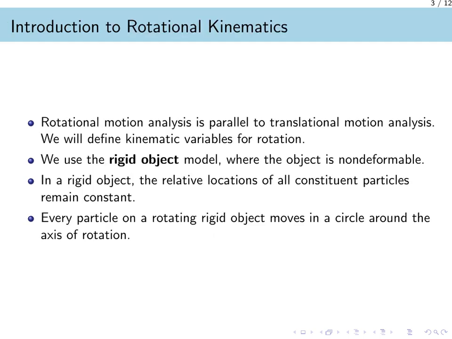We start with an introduction to rotational kinematics. Our approach here is parallel to the way we analyzed translational motion in previous chapters, but now we apply it to rotation. We utilize the rigid object model, which assumes that the object under study is non-deformable. This means that the relative locations of all particles that make up the object remain constant during motion. A key feature of this model is that every individual particle on the rotating rigid object moves in a circular path around a fixed axis of rotation.